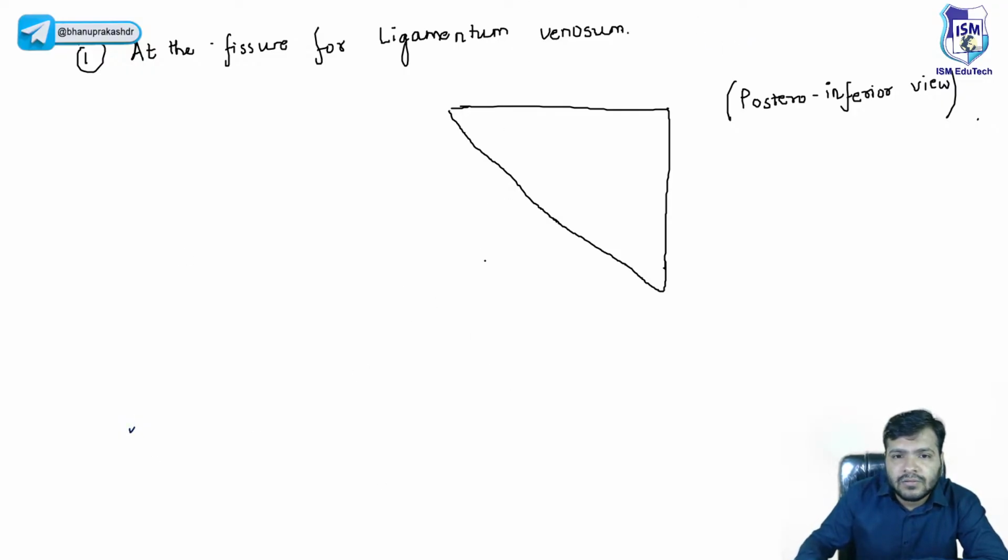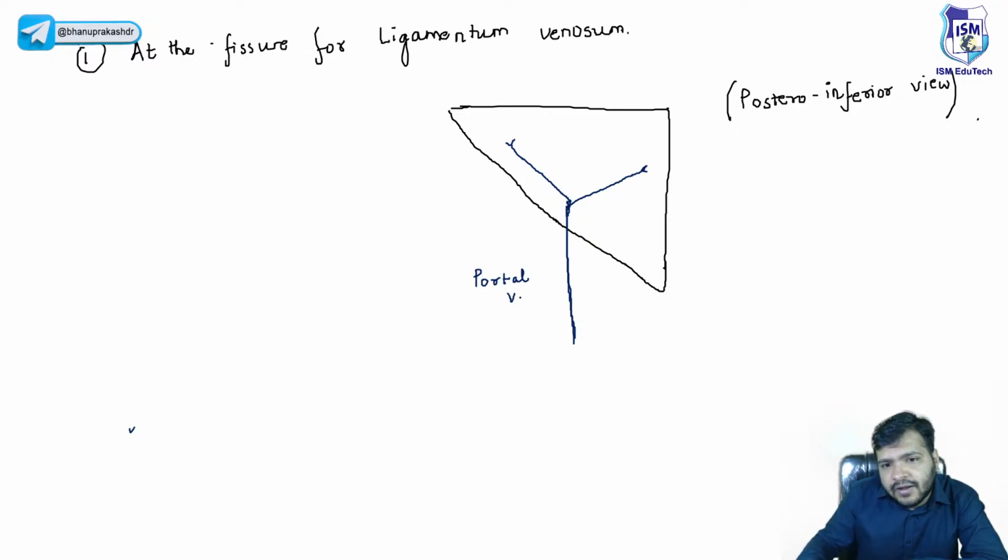Now, you are very well aware that suppose this is the portal vein, which is entering into the liver. Now, this portal vein divides into two branches, the left branch and the right branch.